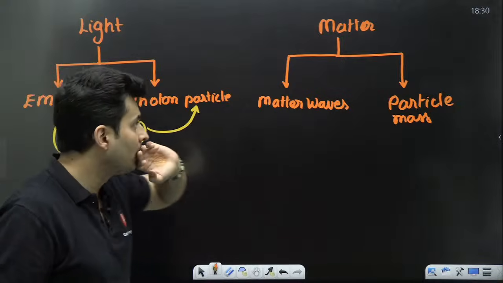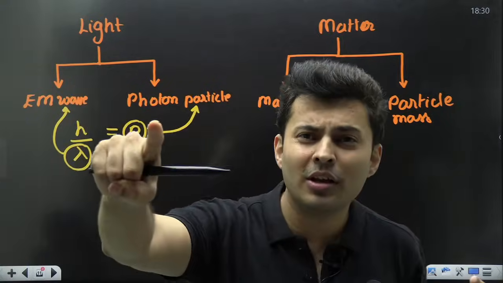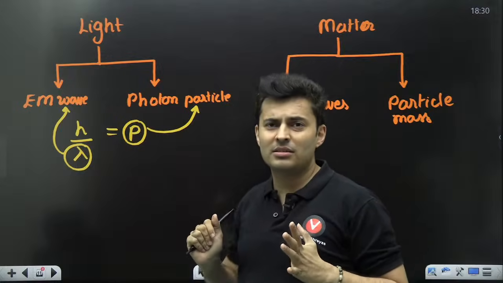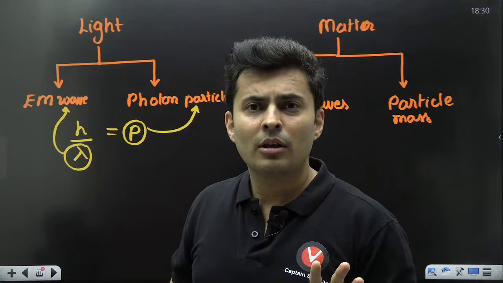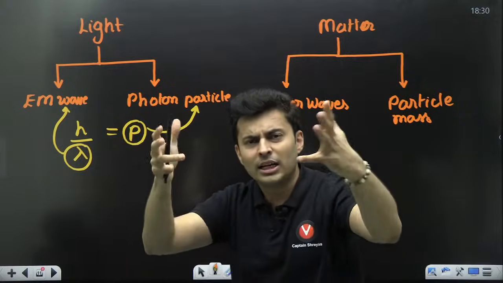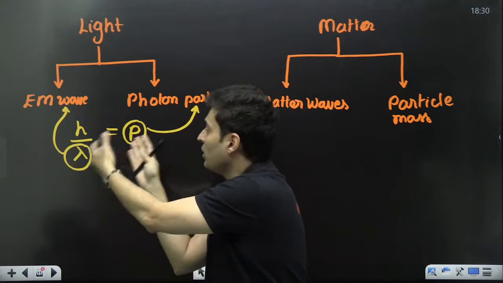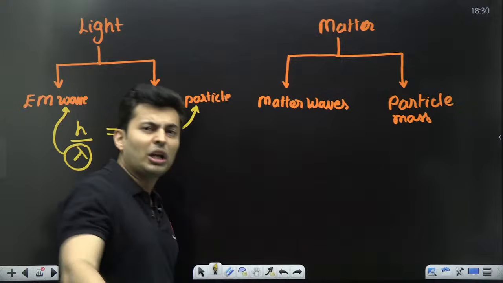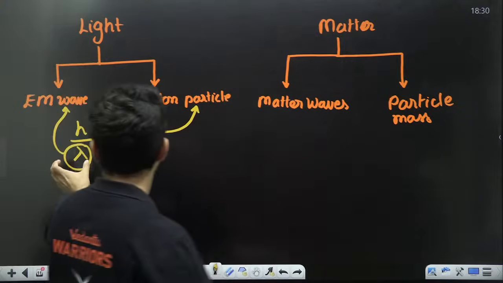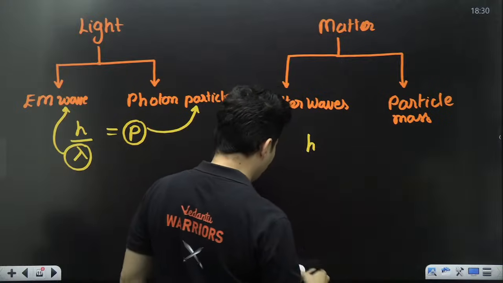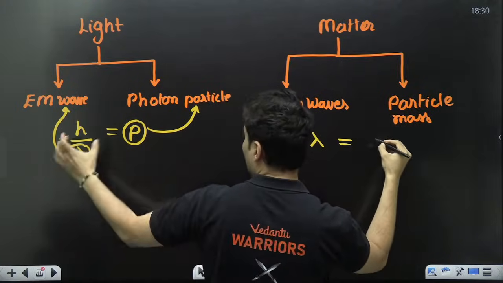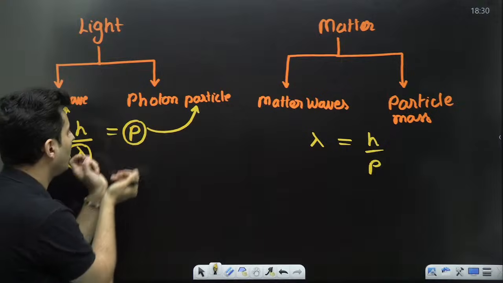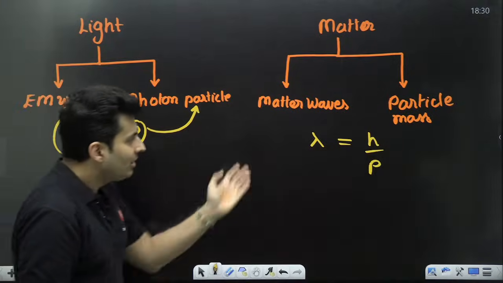Yes. Then that scientist I was talking about, such a nice, cunning fellow he is. What he did, he put a lot of effort into making that formula. That lot of effort was, take this equation, put this guy down, put this guy up. Look at what he did. Such a big effort he put in. He had to shift this lambda to the top, and he brought that momentum below. So much effort, no? You have to lift this guy to the top. You have to request, please come down. So a lot of effort he took.